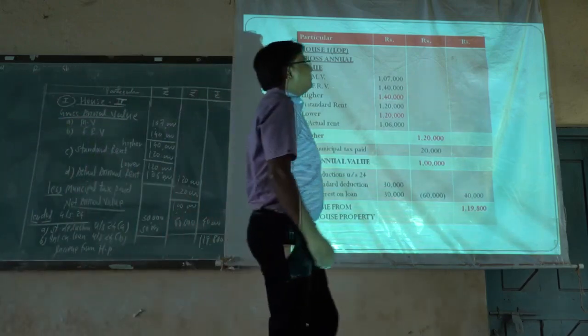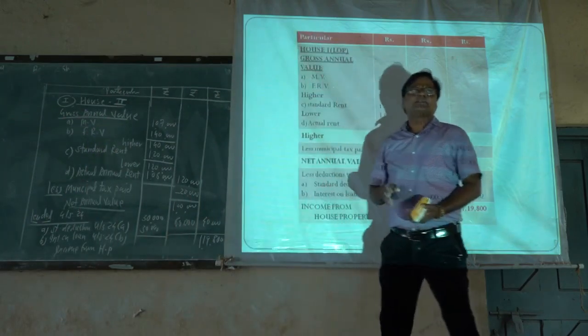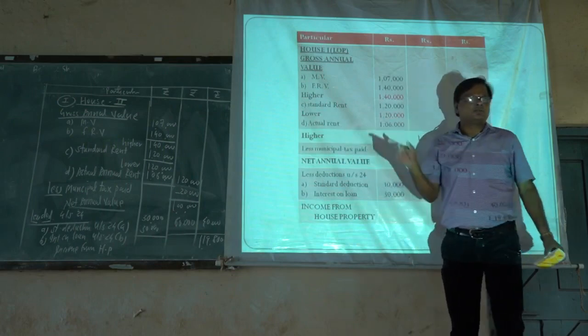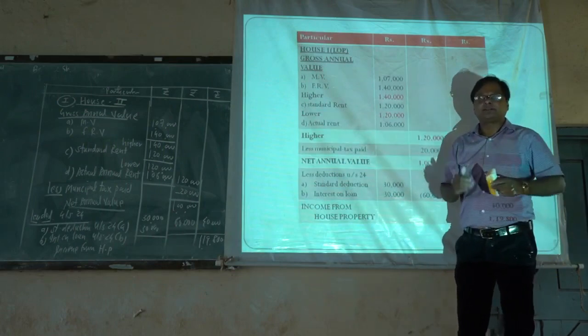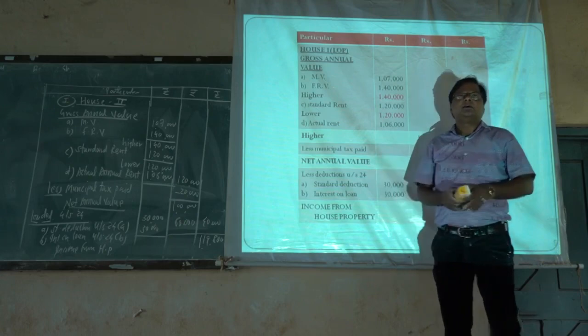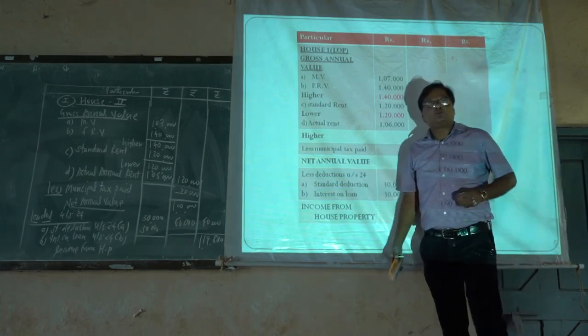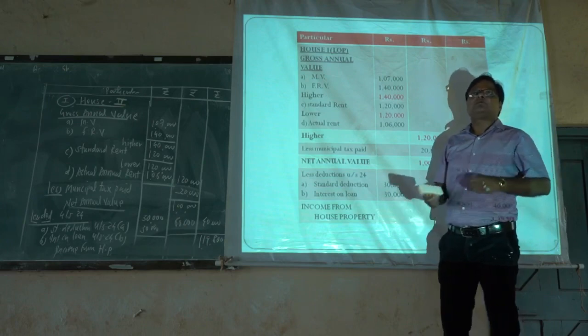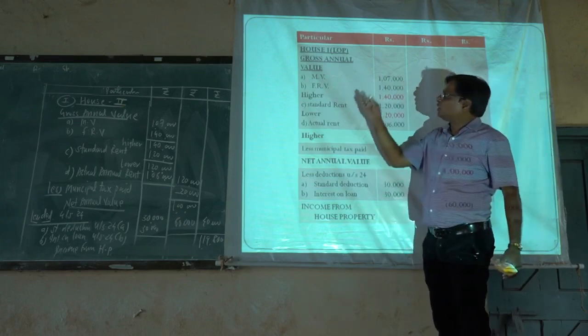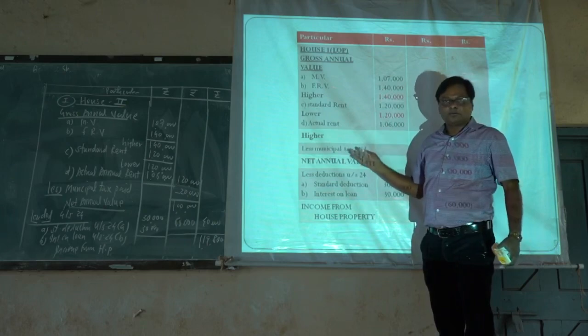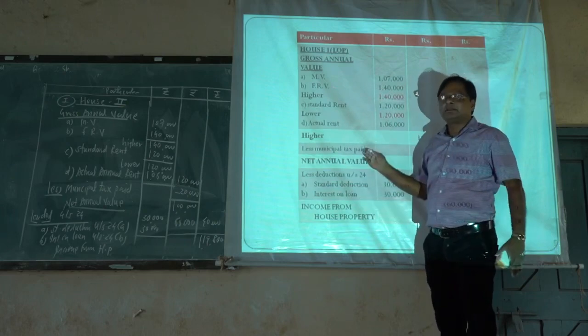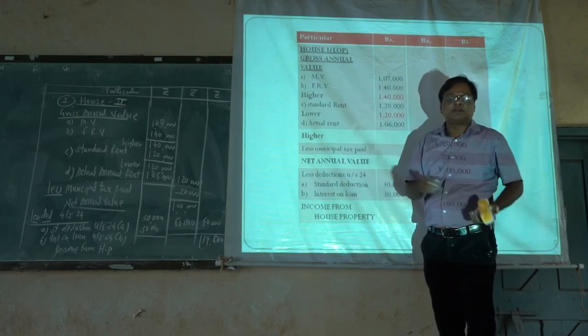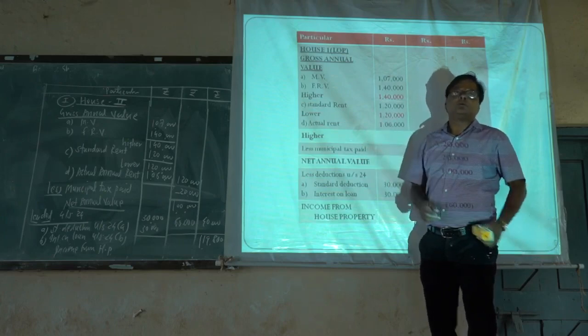Okay, friends, we have to solve this problem. From the examination point of view, there is one problem on house property. That is question number two. Three problems are there: one on house property, and two problems on income from business and profession. We have to compute income from house property when the standard rate is given and when the standard rate is not given. Today we have solved two problems here. Thank you.